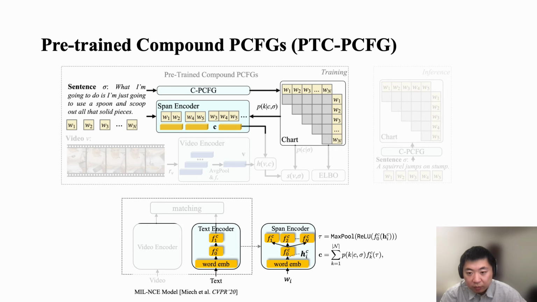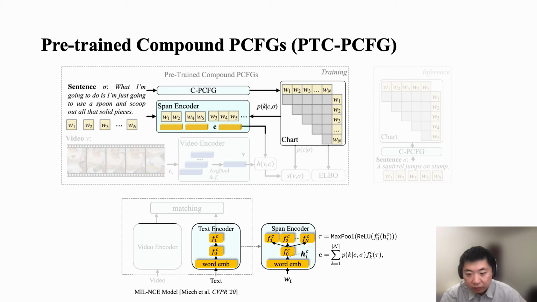The next step is to compute a span representation C for each particular span in a sentence. The pre-trained text encoder consists of a word embedding layer and two stacked fully connected layers. Following previous work, we expect to learn multiple different span representations, and each is specified for one non-terminal node. However, directly applying the pre-trained text encoder is not feasible since it has only one output layer. Therefore, we duplicate the last fully connected layer multiple times, and each of them corresponds to a non-terminal node.